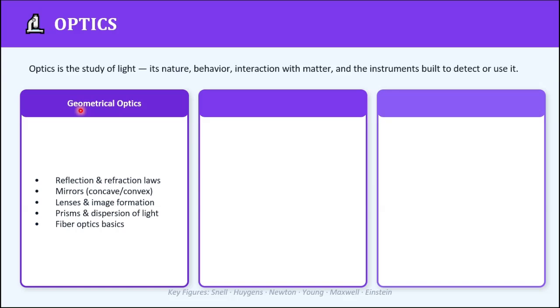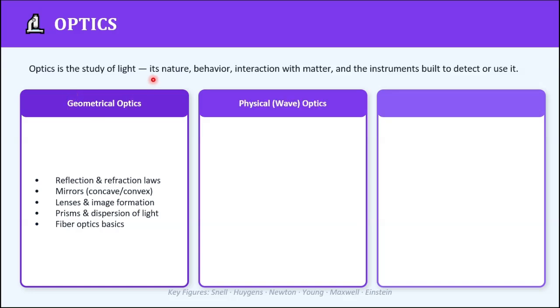It treats light as rays traveling in straight lines, and this is valid when the size of an object is very, very large compared to the wavelength of light, right? So we will deal with the laws of reflection, Snell's law of refraction, mirrors, concave mirror, convex mirror, lenses, and fiber optics.